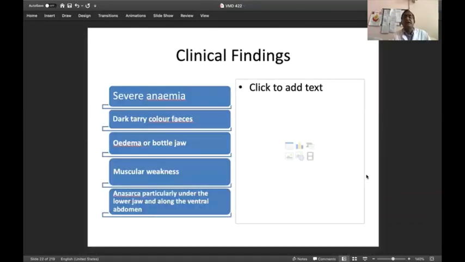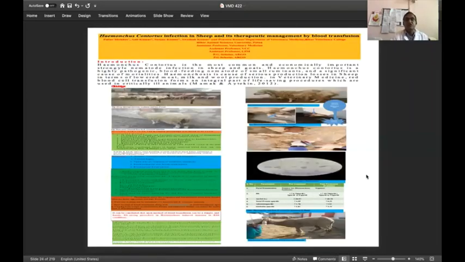So you see the clinical findings: severe anemia, presence of dark tarry colored feces because there is hemorrhage in the GI tract. You will find melena. Melena is one of the characteristic findings of Haemonchus contortus infections. There will be development of edema or the bottle jaw due to hypoproteinemia. There will be muscular weakness. The animal will be unable to walk due to loss of blood. You will see a blanched mucous membrane, that is whitish. When you examine the mucous membrane of the eye, it will be whitish in color. And anasarca is one of the important findings along with other clinical syndromes.